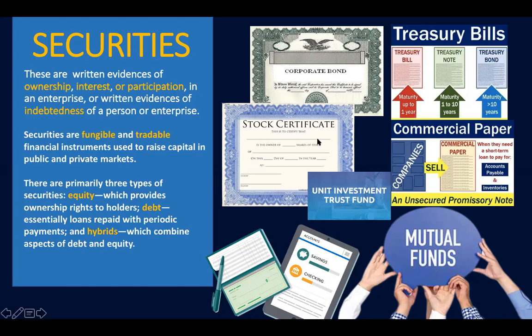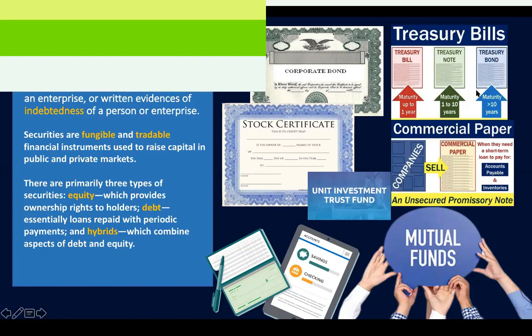All right, so you can see on the screen examples of securities in the market. As to ownership, you have the stock certificate. And as to participation, you have unit investment trust funds. Interest comes from corporate bonds, treasury bills, and commercial papers. So these are credit securities.